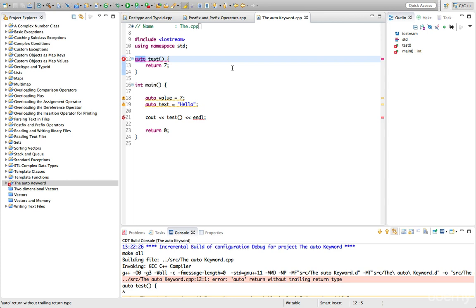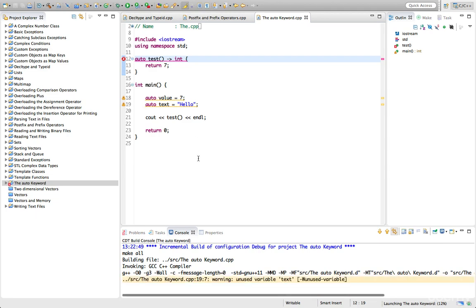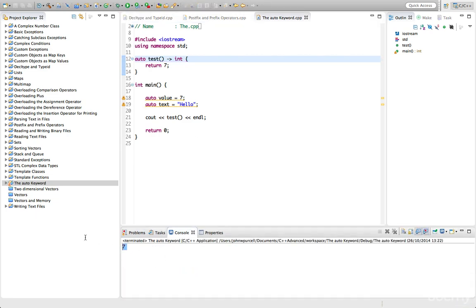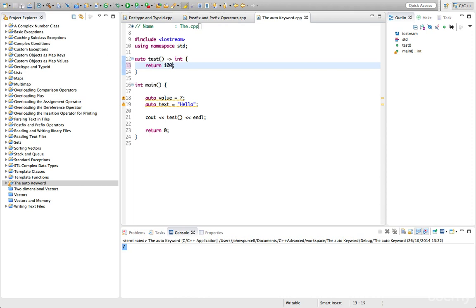Now C++11 introduces trailing return types, so after the function declaration we can type an arrow and we can type int for the return type here. So this now works. If we build this and run it, we get 7 being returned there. Let's maybe make it 100 since I've already got a 7 in the program. And you might think, well, what use is this? And in this form, not really much use. It would be simpler just to type int here as you normally do.